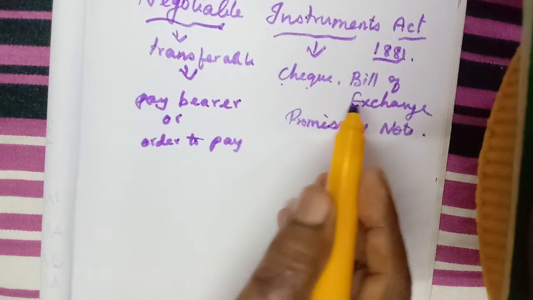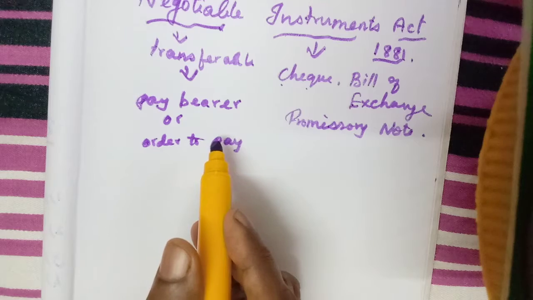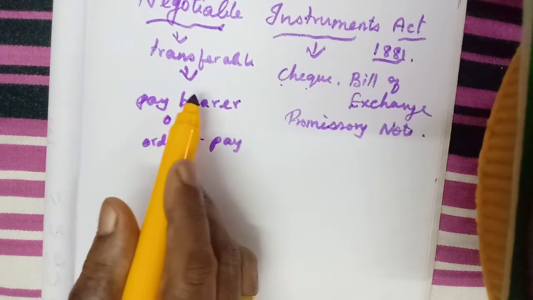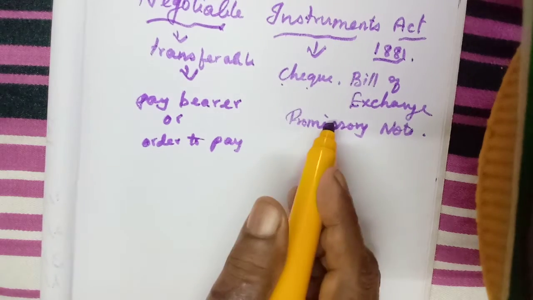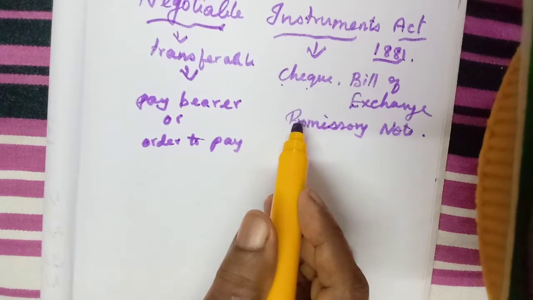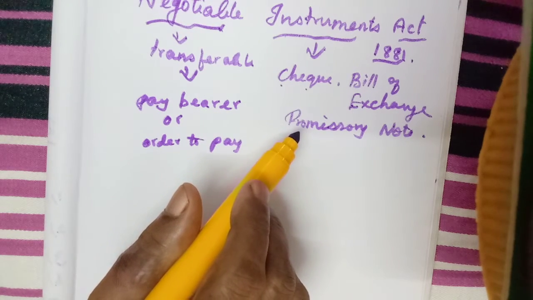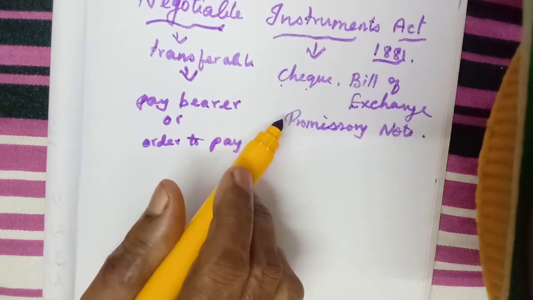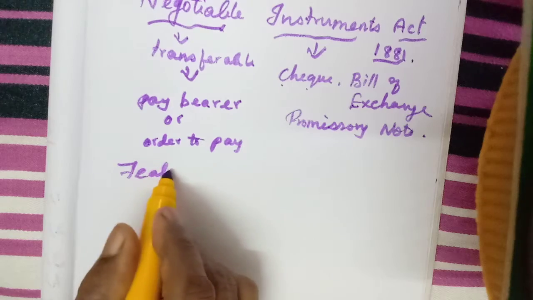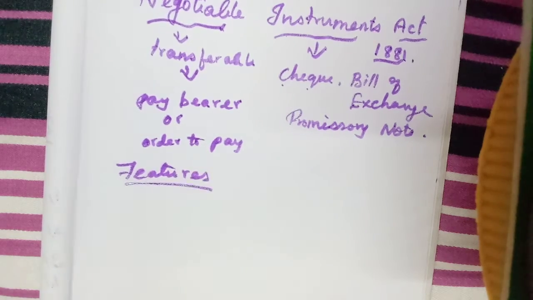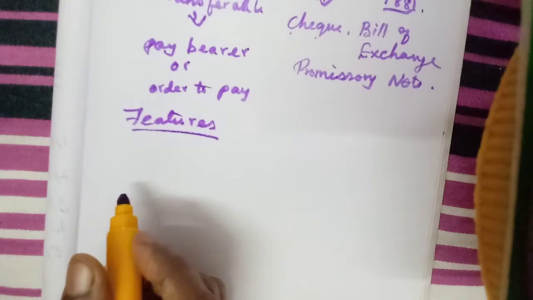Again, the same document can be transferred by endorsement, that we will learn. That is called the transfer of ownership from one person to another. They can transfer the ownership of the instrument. So that meaning is given. Now in common we will study what the features of these negotiable instruments are.